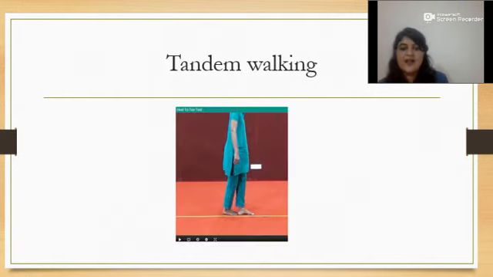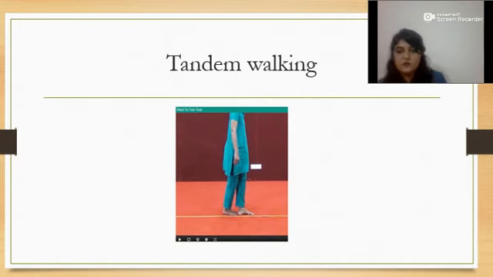Here the patient is doing tandem walking. Again, we have to be very cautious because this disease is an old age problem. If we are not cautious, the patient may fall and the problem might increase. So we have to hold the patient in the beginning. We ask him to stand with feet together, less base of support, then do tandem stance with support. After that, tandem walking for a few steps. Again, we have to be very near to the patient to make sure he doesn't fall.